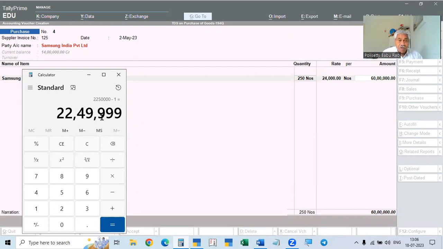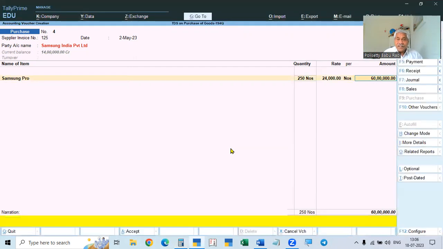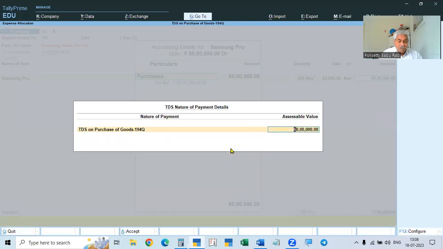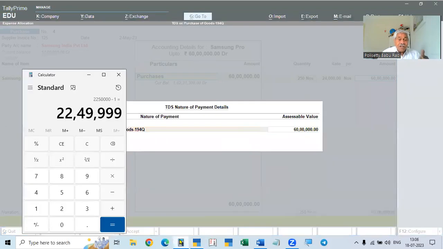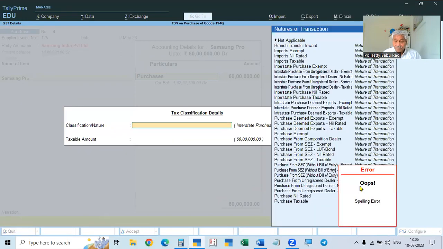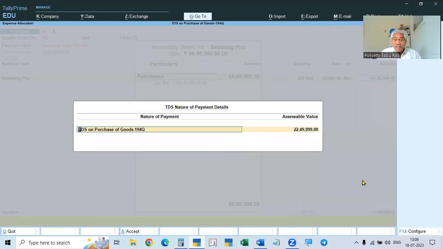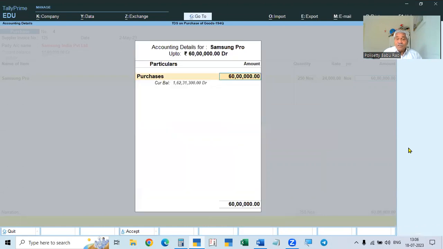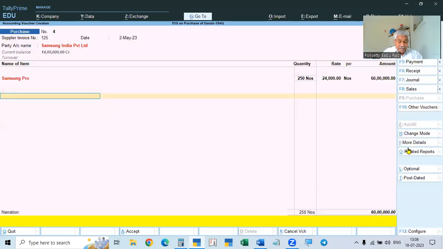So here the assessable value, this one we have to take. How much do you have to take? 22 lakhs 49,999. So this one you have to take. If you take this one and the 1 rupee taken there, the total will be 22 lakh 50,000. So now, okay. And here IGST.